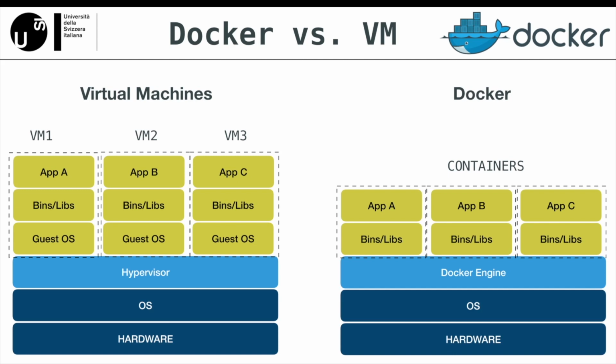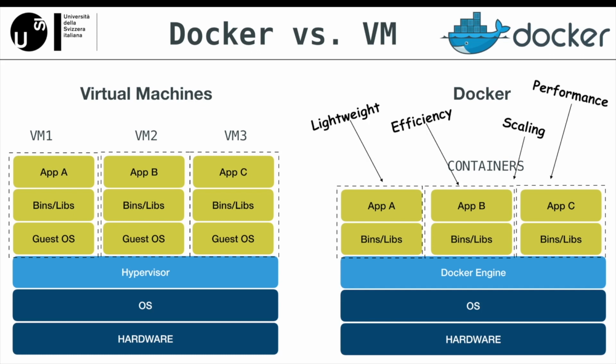So why is Docker better than VMs? There are a couple of reasons, but to mention some, Docker is more lightweight, occupies less memory, is much faster, containers have better performance since they are hosted on a single Docker engine, they are easier to scale up and easily portable across different platforms. So that's it for the long introduction. I hope that you have an idea what Docker is and why we need it.